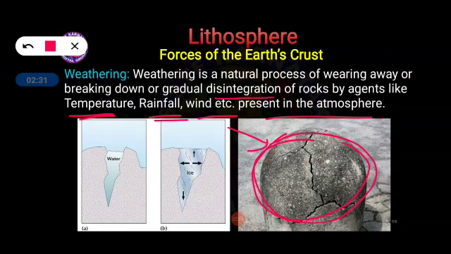Disintegration means breaking into small pieces. Wearing away is also like a breaking. Once the rock starts to break down into small pieces over a period of time, like 100 years, even 1000 years it may take, as a result of natural agents like temperature, rainfall and wind, this process of breaking down the rock is called weathering. Now, how is the soil made, how is the soil created? Obviously because of weathering. If there was no weathering process on this earth, then we couldn't see soil. Soils are formed as a result of weathering. So this is called weathering.